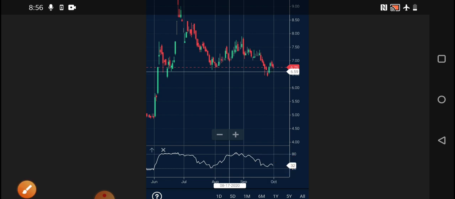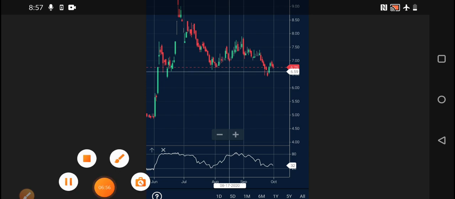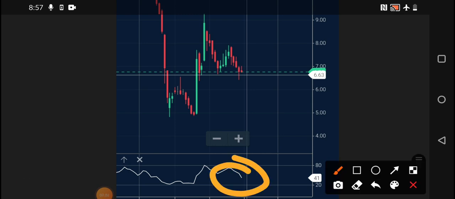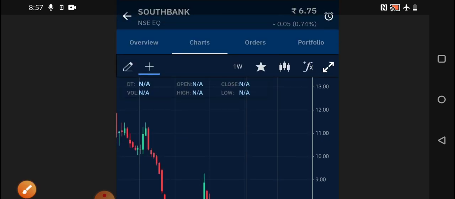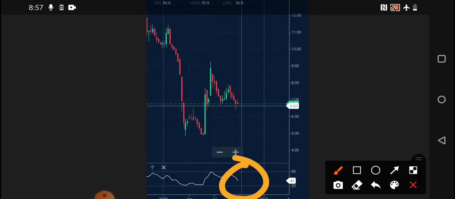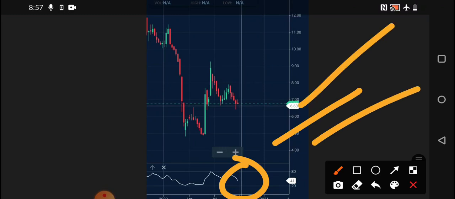So you need to add at the 6.6 level if you can. And people who are already holding can average at the 6.6 rupees level. If you want targets, you need to wait; a target of 7.50 can be achieved, which will give very good returns in a short span of time. Same in the 1-week chart also. Clearly you can see it is approaching the oversold region, so a little bit more correction. Currently the price is 6.75. Exactly when it approaches the 6.6 level, this will also go to the oversold region. So that is double confirmation, and we will enter at that particular level.